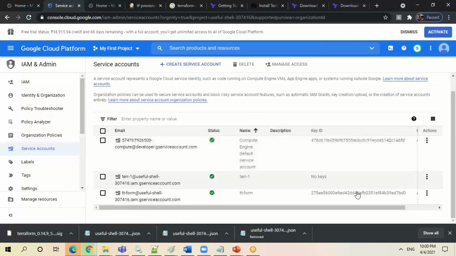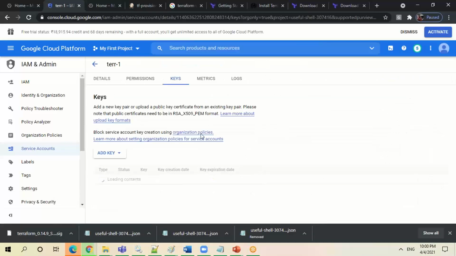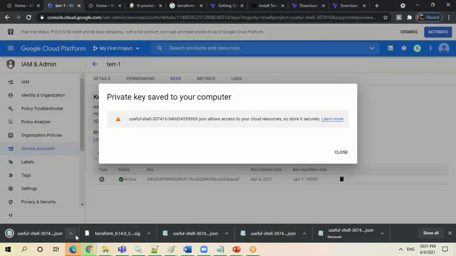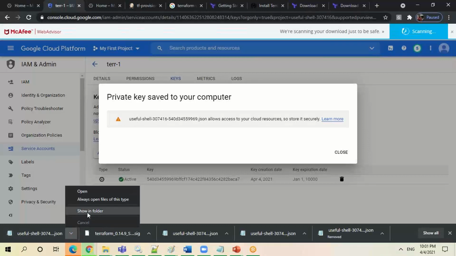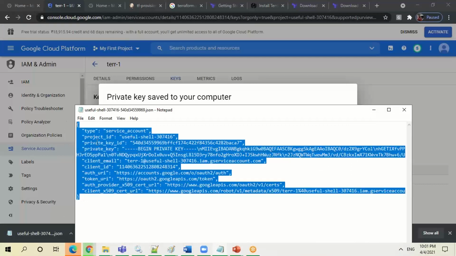Service accounts. So you have to download the key. This is the one which I have created now, right? Here there is no key. You can see manage keys, add key, download the key as a JSON file. If you see, this key is getting downloaded here. Now I can use this key, and again it's in JSON format. If you open it, you will get a lot of things related to your account. So this will be changing from application to application, account to account inside the GCP also.